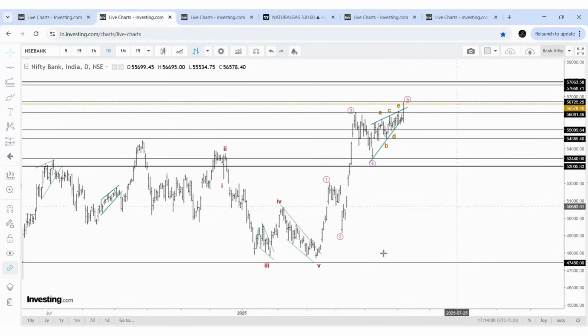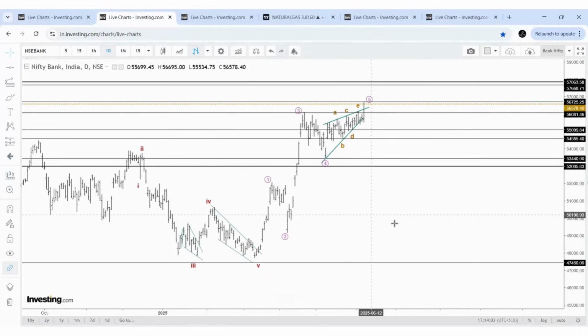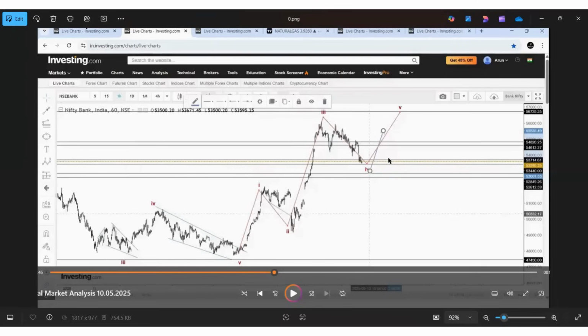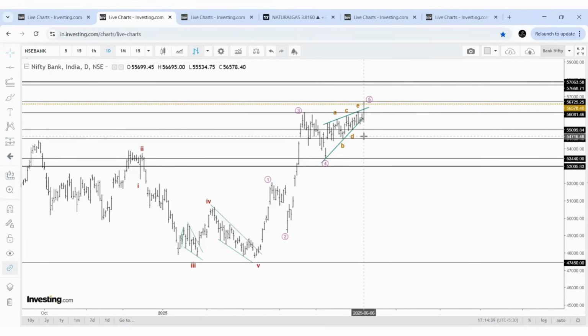Now let us move on to Bank Nifty. I have said in my previous videos that Bank Nifty will give the clue, and let me show one chart that I discussed on 10th May. See this level. This is the minimum expectation in Bank Nifty, which is 56,725. I said this level in each and every video. If the price moves above or gives a breakout of this pattern, the price can reach 56,700 initially. So this is what happened now. Exactly, the price reached 56,700, but my primary assumption was it may give a pullback and come lower.